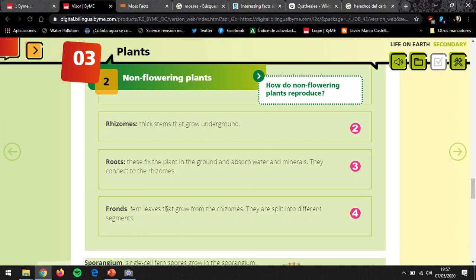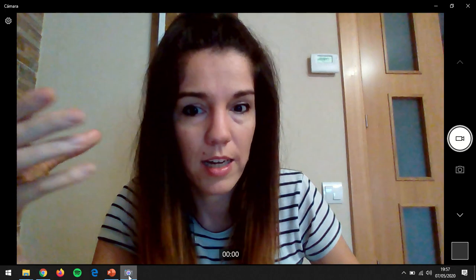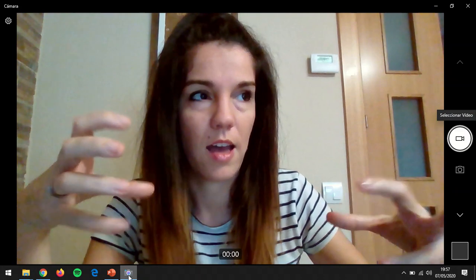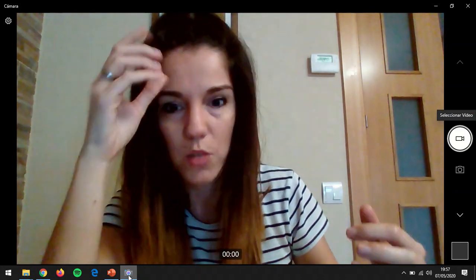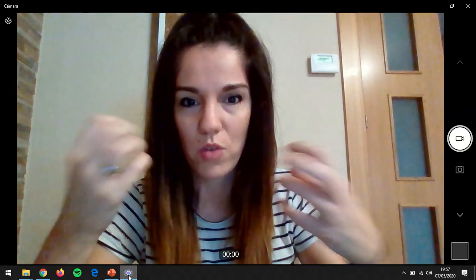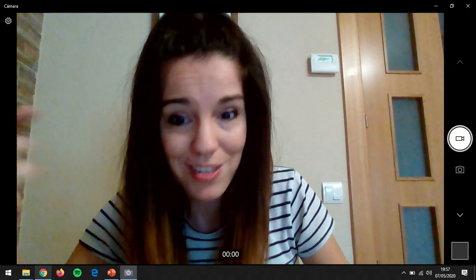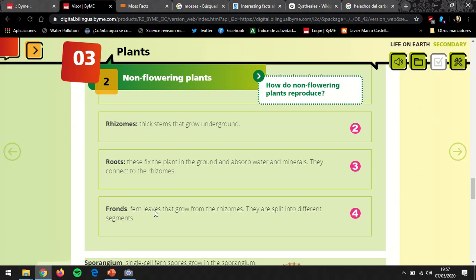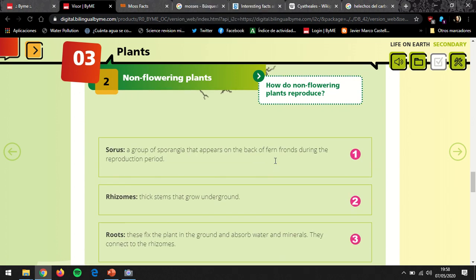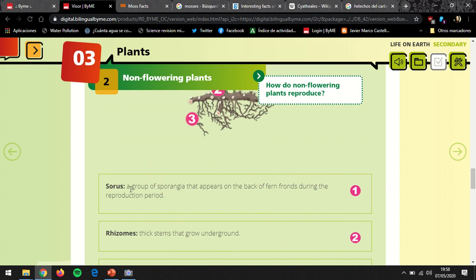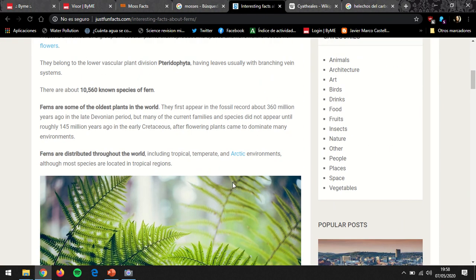And then they have the fronds, which are their special leaves. Fronds en castellano las llamamos frondes, and it is similar to a word that we use a lot that is frondoso. And when we say that a tree or a forest is frondoso in Spanish, we mean that it has a lot of leaves with a green color, because ferns are very like this, okay? That's why we call these leaves fronds. They also reproduce by spores, okay? And it is very typical that they appear in this special way that I showed you last week.